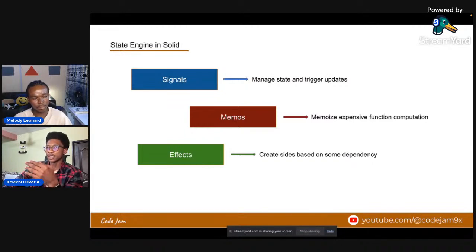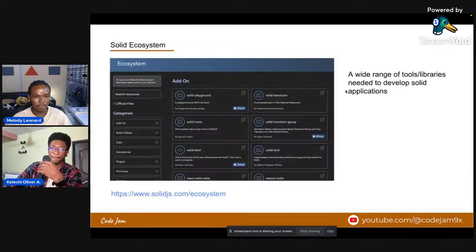So maybe if somebody logs in, you're checking the input fields to check if a login button is clicked, and you're making an API call, or you're doing something like that. So that's what you can do with effects. So with signals, with memos, with effects, you'll be able to build a more efficient and solid front end application. There are other things Solid has, like the flows, like the force and all that.